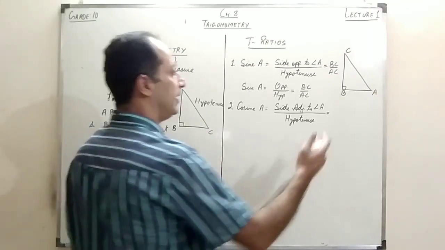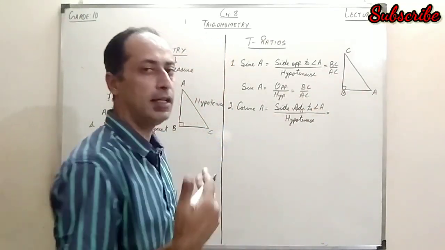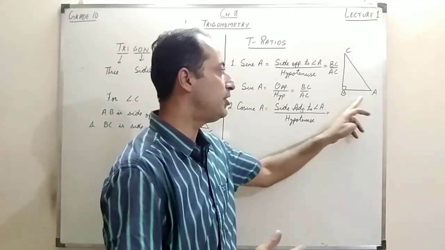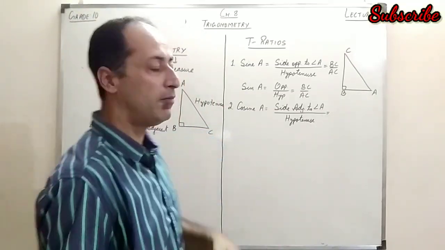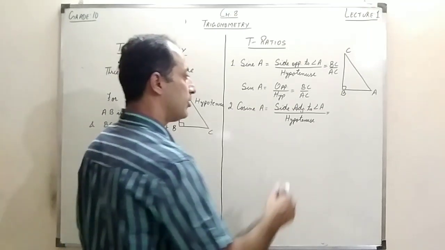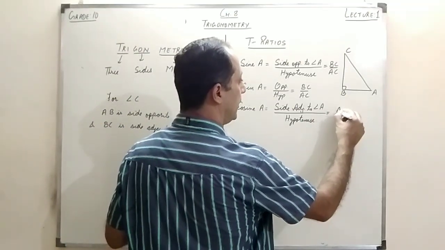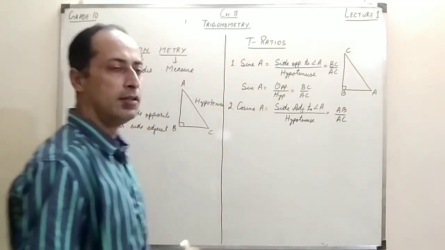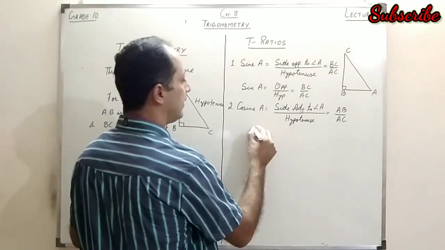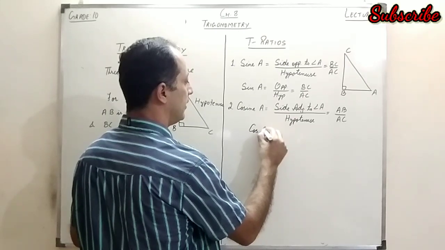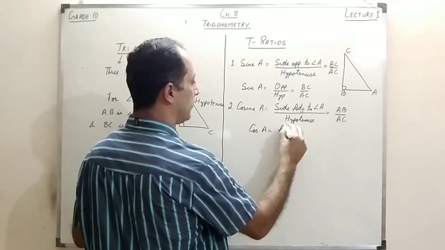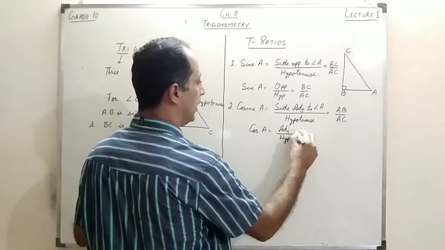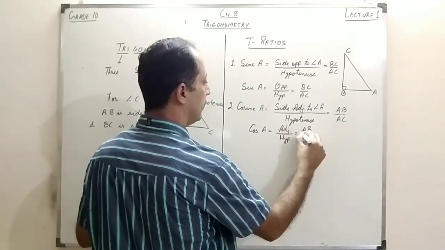When I say side, there could be one opposite and the other could be the adjacent side. So here we are talking about the adjacent side. That is the side which includes the angle, right? Which is one of the arms of the angle. So side adjacent to angle A is AB upon AC. Or in short, I can write it as cos A is adjacent upon hypotenuse, and this is AB upon